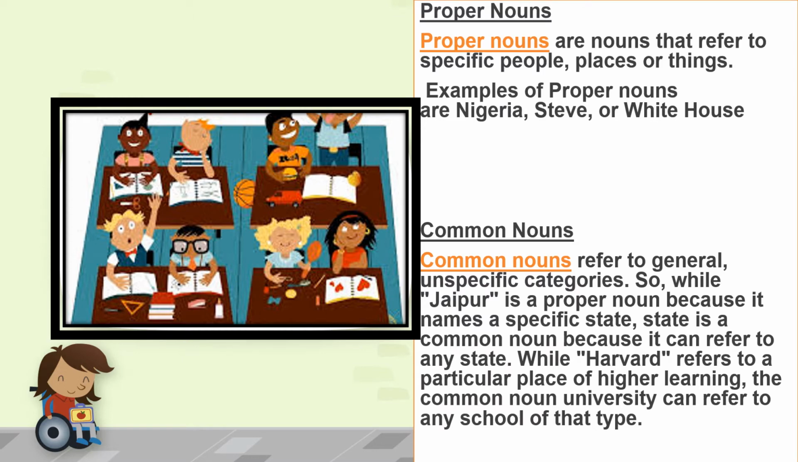Another example is Jaipur. Jaipur is a proper noun because it names a specific state, whereas state is a common noun because it can refer to any other state. Say Jaipur, Maharashtra, or Delhi, Lucknow, any other state. Another example is Harvard. Harvard refers to a particular place of higher learning, whereas the common noun university can refer to any school of that type. There are so many universities, so one of them is Harvard. So Harvard is a proper noun, whereas university is a common noun.